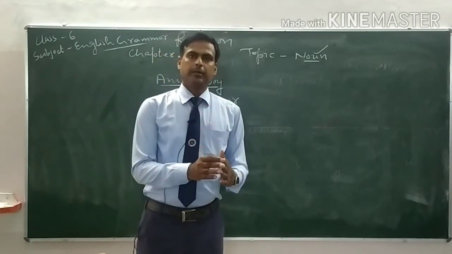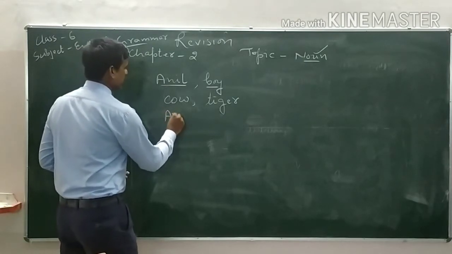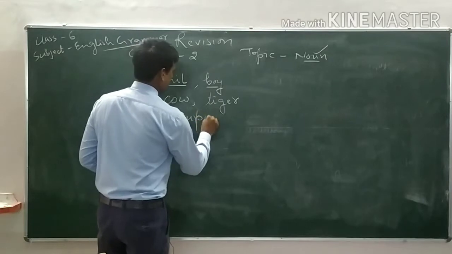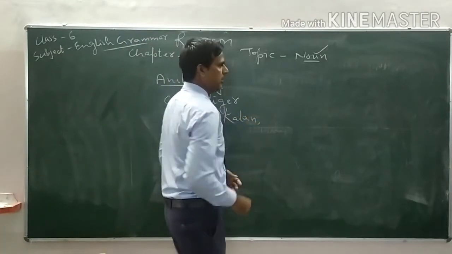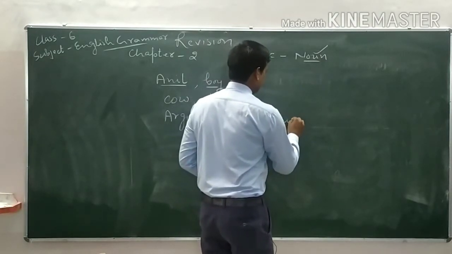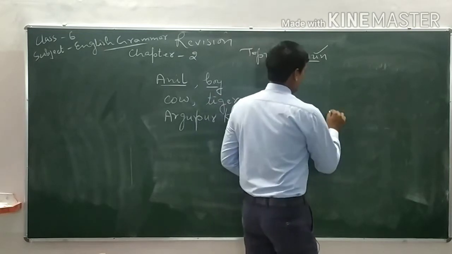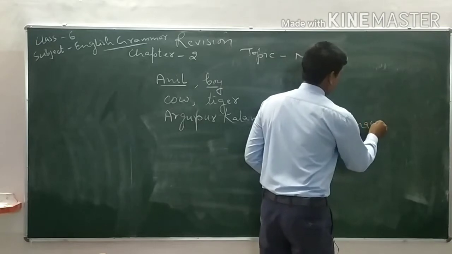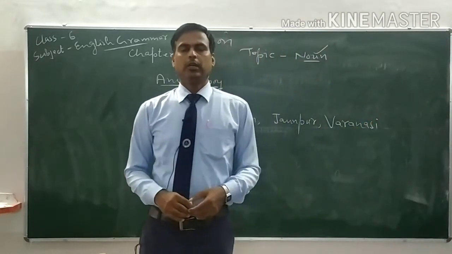Person, place, for example, Argupur Kala. You can say Jaunpur. You can say Varanasi, etc. So the place is also a noun.